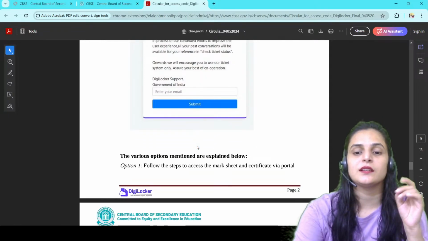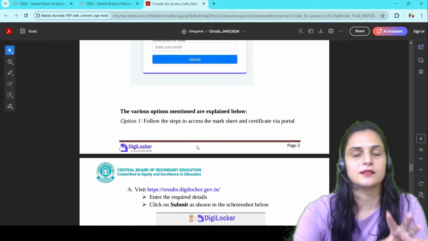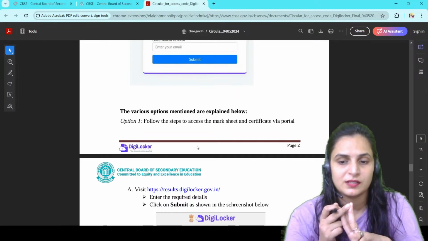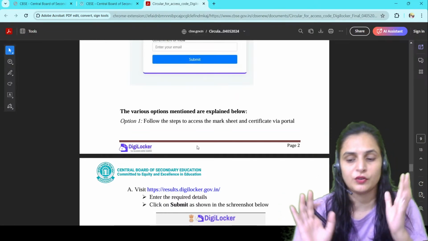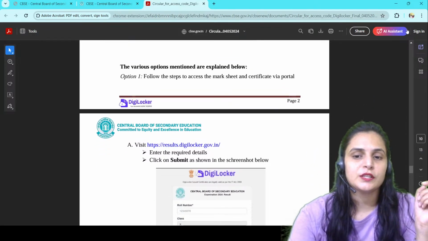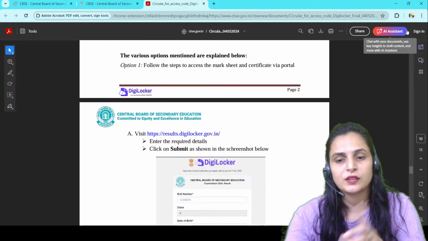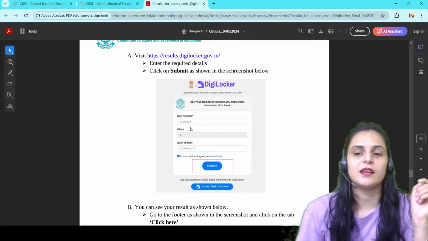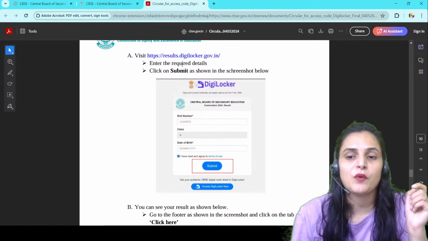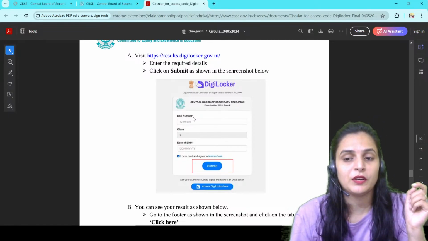Now the various options mentioned are explained below. So let's discuss these two options in more detail so that you will get access to your digital documents. Option number one is to follow the steps to access the mark sheets and the certificates via the DigiLocker portal. First you have to visit this particular website and there you have to write the required details. What would be the required details? It should be your roll number.